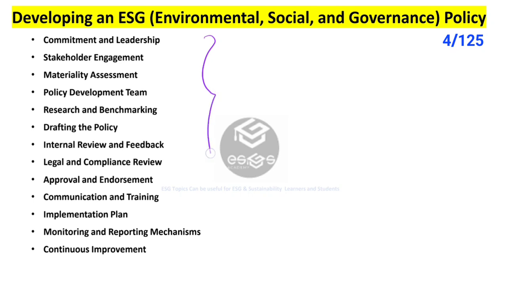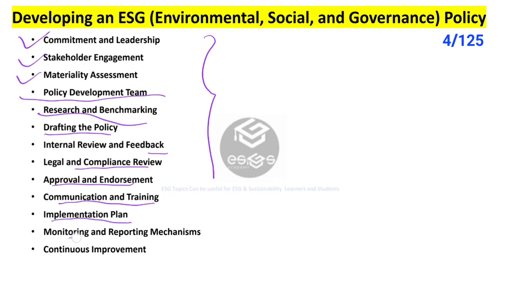So there is a suggested framework for developing an ESG policy, and the components of this are commitment and leadership, stakeholder engagement, materiality assessment, the policy development team, research and benchmarking, drafting the policy, internal review and feedback, legal and compliance review, approval and endorsements, and communication and training. Then implementation plan for the policy, monitoring and reporting mechanism, and last but not the least, the continuous improvement. So let us discuss each and every component one by one.